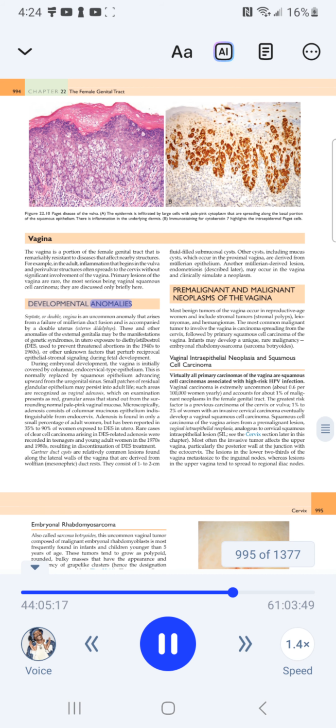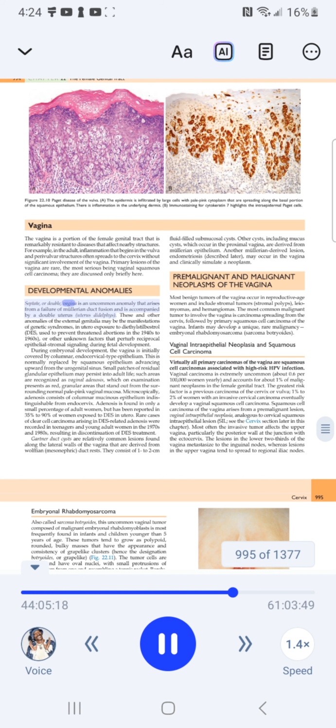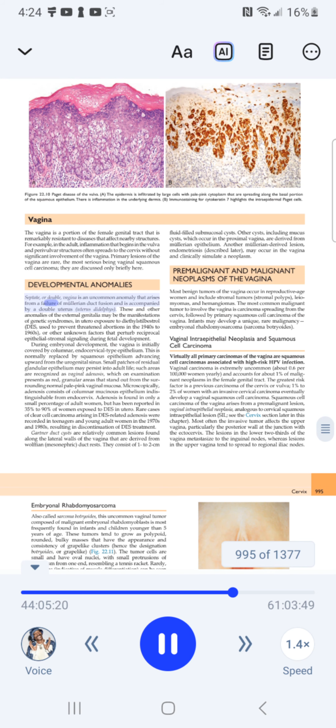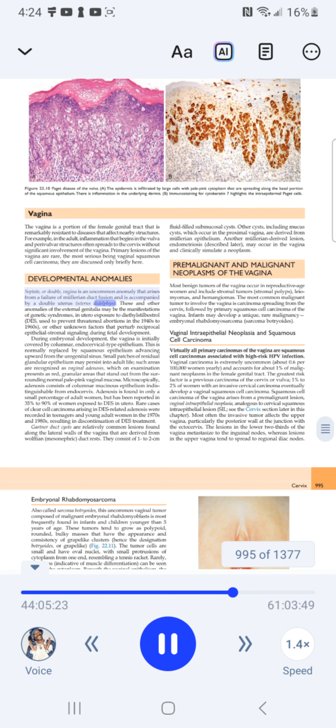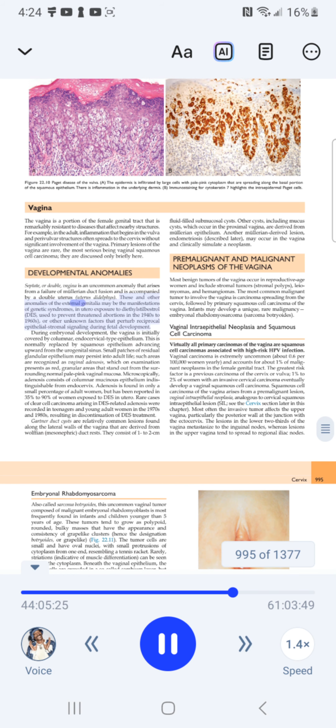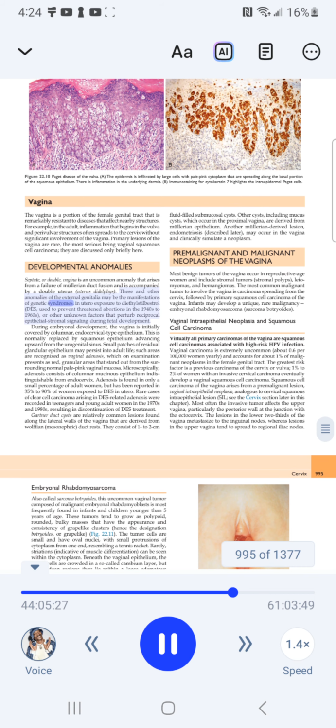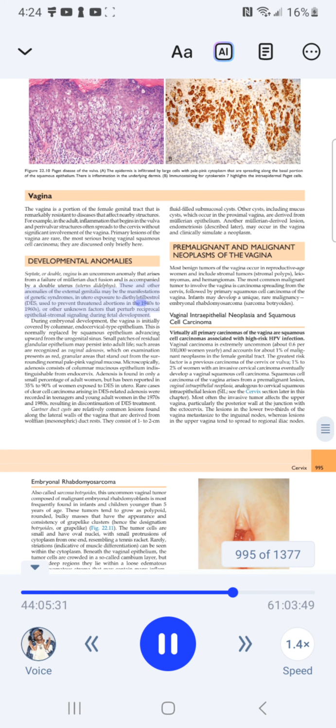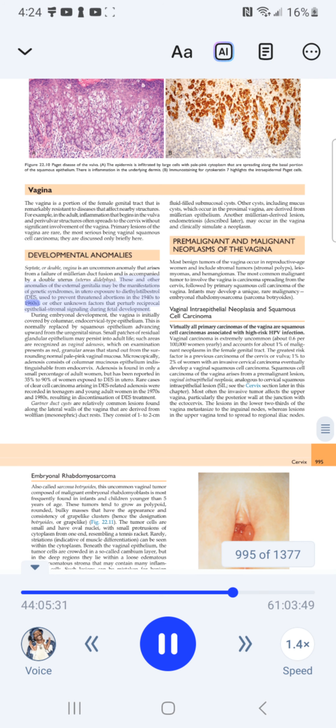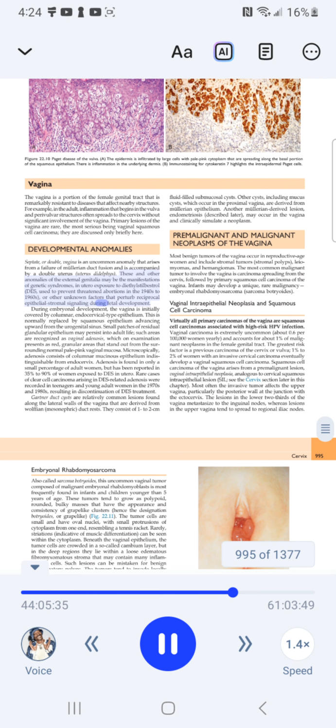Developmental anomalies. Septate, or double, vagina is an uncommon anomaly that arises from a failure of Mullerian duct fusion and is accompanied by a double uterus. These and other anomalies of the external genitalia may be the manifestations of genetic syndromes, in utero exposure to diethylstilbestrol, DES, used to prevent threatened abortions in the 1940s to 1960s, or other unknown factors that perturb reciprocal epithelial-stromal signaling during fetal development.